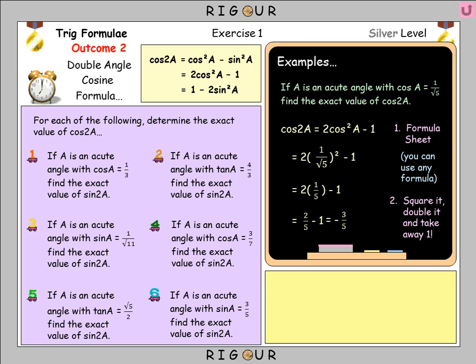Okay, unpause the video. Let's go over some answers. So we should have got minus 7 over 9, minus 7 over 25, 9 over 11, minus 31 over 49, minus 1 over 9, and 7 over 25.